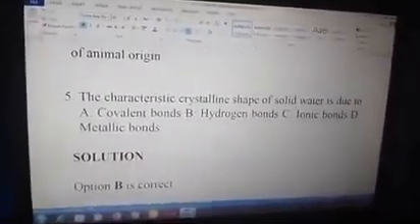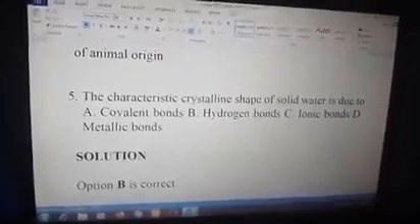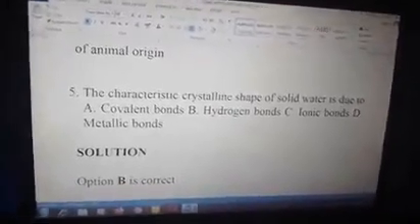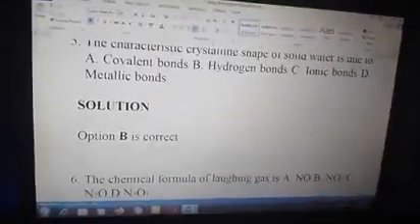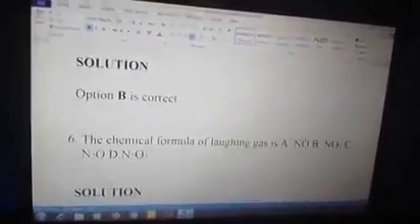Number 5 says the characteristic crystalline shape of solid water is due to A. Covalent bond, B. Hydrogen bond, C. Ionic bond, and D. Metallic bond. Solution. The answer is B. Hydrogen bond gives water the characteristic crystalline shape.